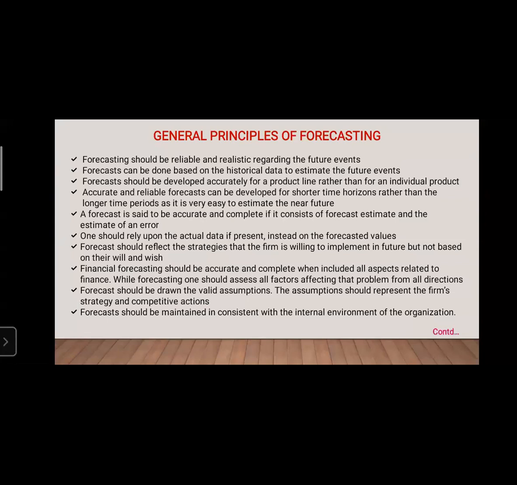Depending on the historical data only, we estimate what can be used in the future, and whether that historical data can be good for our future events or not. Next, the forecast should be developed accurately for a product line rather than for an individual product. Whatever forecast you are going to do must be accurate for a product line, not for an individual product.